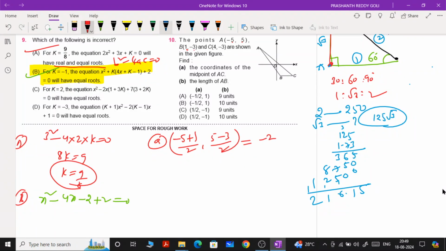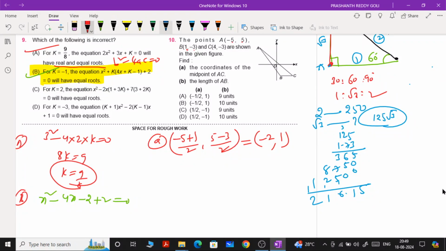Minus 4 by 2 means minus 2. Here 2 by 2 means you are getting 1. Minus 2 comma 1. Is that the midpoint? According to this question, he asked to find the coordinates of the midpoint of AC. Of course, A is minus 5 comma 5, then 1 comma minus 3. x1 plus x2 by 2 comma y1 plus y2 by 2.